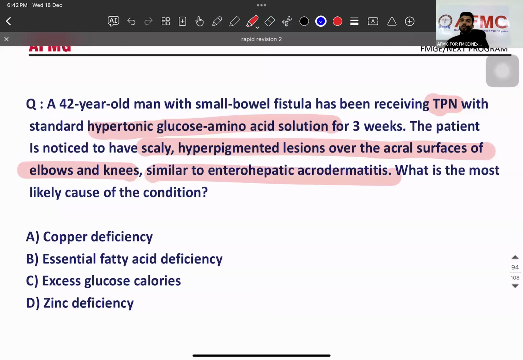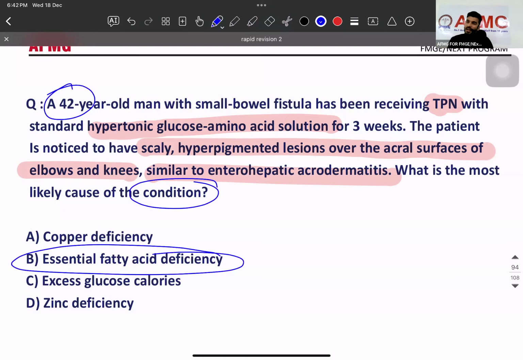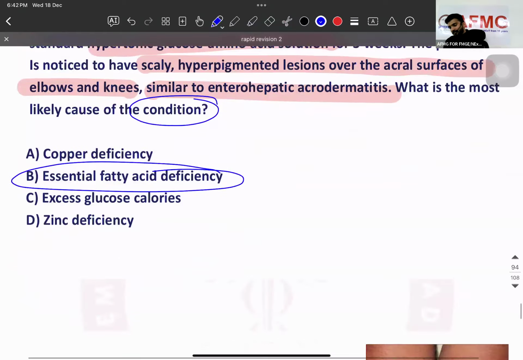Similar to enteropathic acrodermatitis. पहली बात, in the morning only I told you acrodermatitis in infants. ये तो बुढ़ा है, 42-year-old. What is the most likely cause of the condition? So it's going to be essential fatty acid.